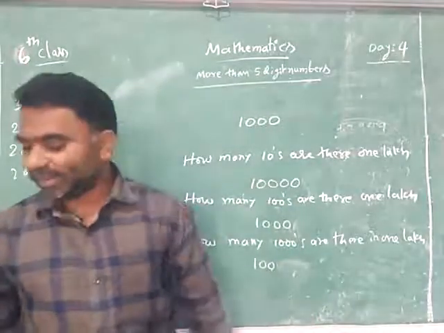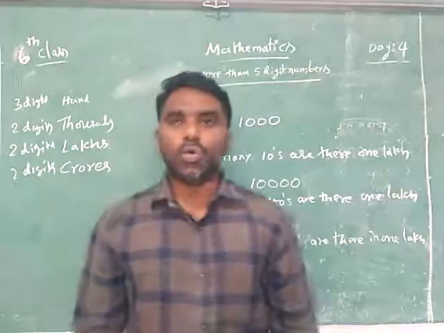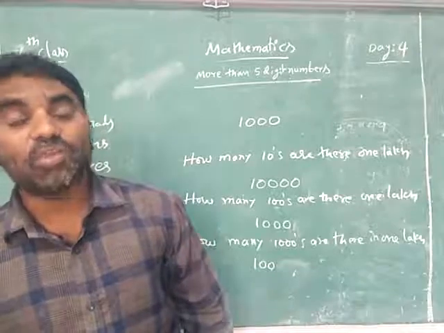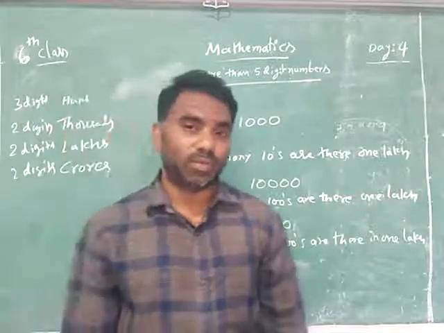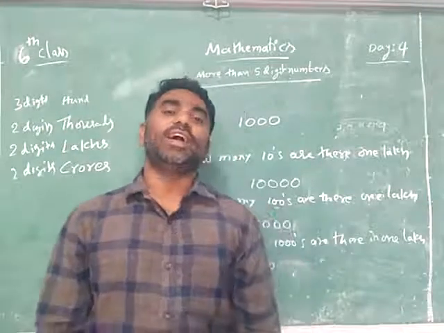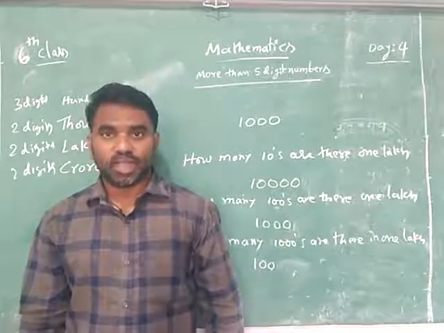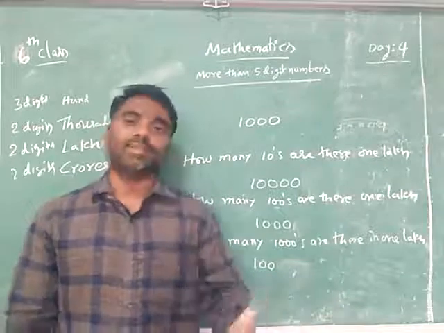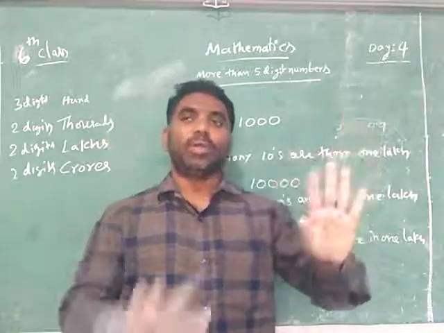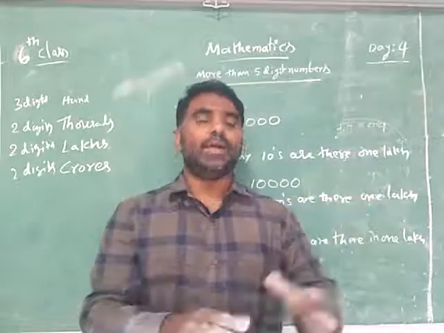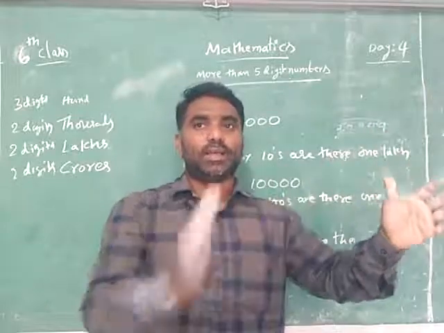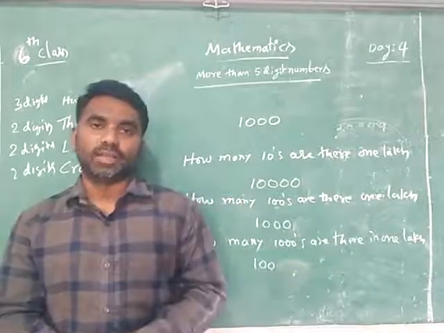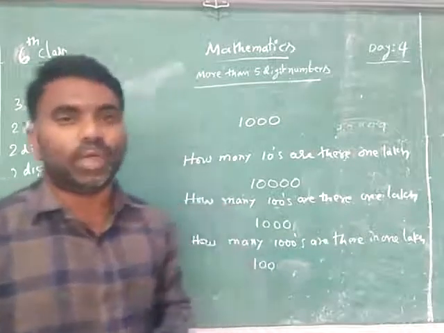Okay? Okay, in this class what you have learned? How do you read the more than 5 digit numbers? Where we are using the more than 5 digit numbers? What are the situations you are facing the more than 5 digit numbers? And what are the places you will call? What are the different places are there? We have only 5 places, you know. Now extra places you have learned. And how to separate the number by using the commas. After separating the commas, how you are reading the numbers. These all things we have learned today.